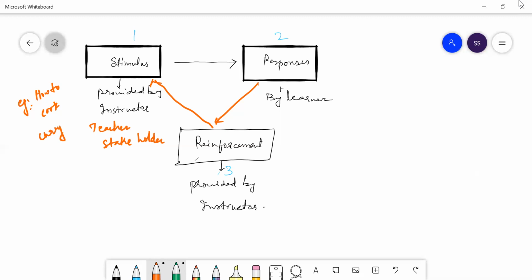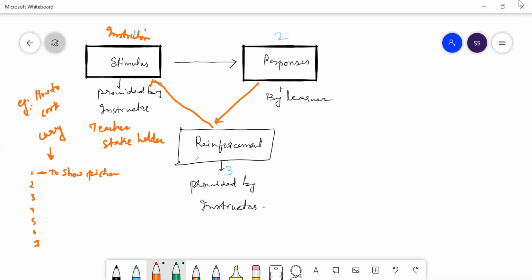Now teaching this cooking, there are different steps, right? For example, first step, she has given some instruction. Let us say stimulus is your instruction or some sort of picture. The first step is to show a picture.